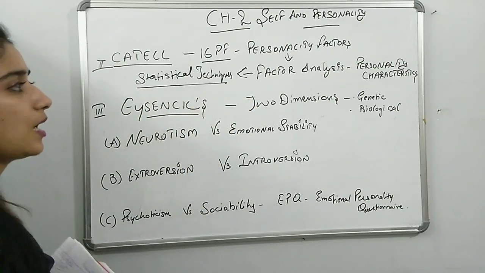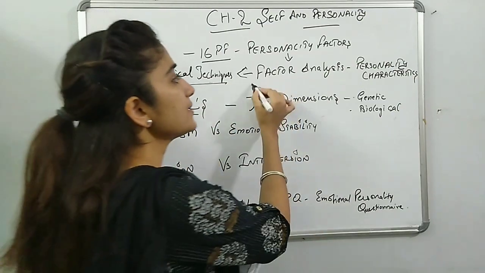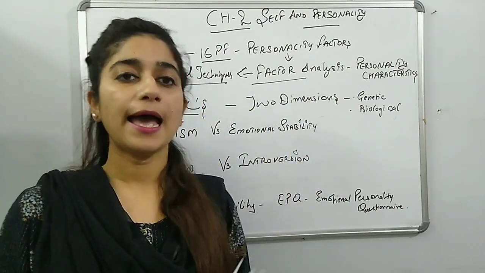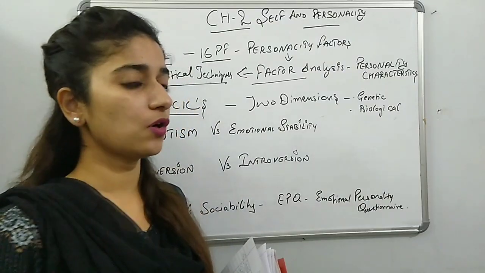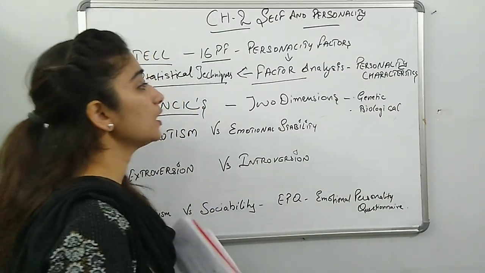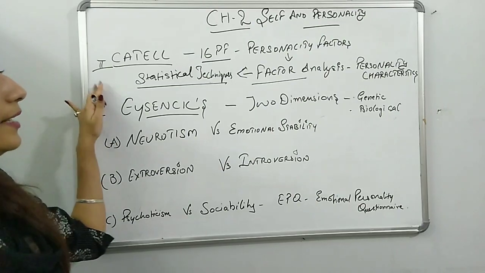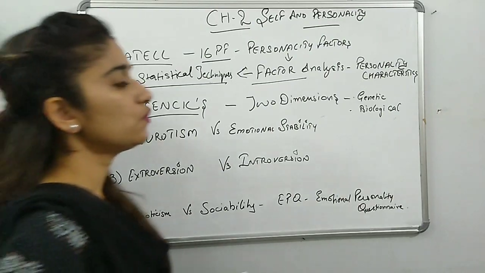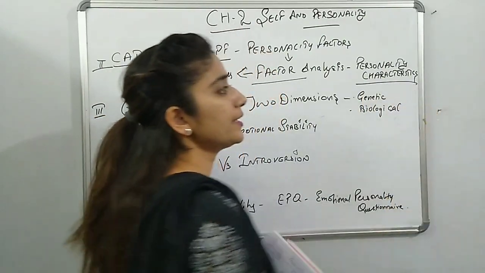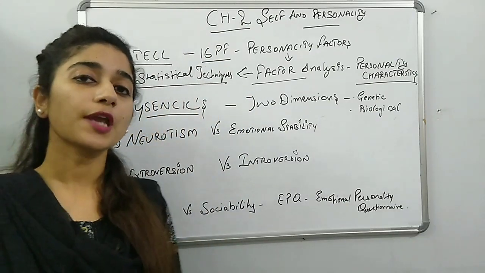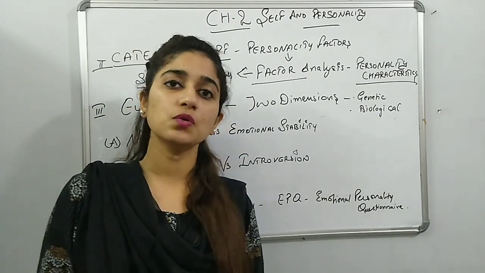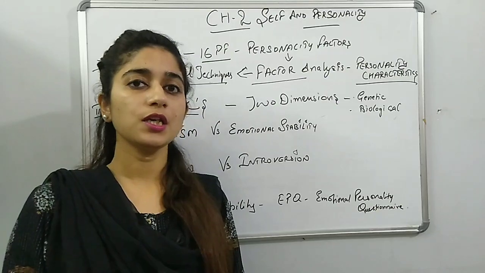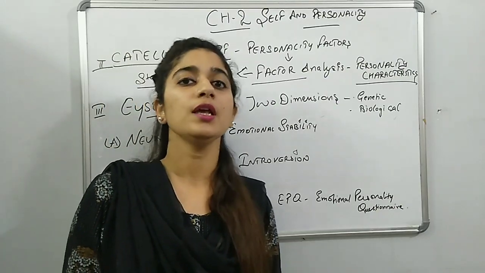Statistical techniques are used to analyze these factors. By analyzing these factors, we can identify the personality characteristics of the individual and help them know in which category or personality they lie.